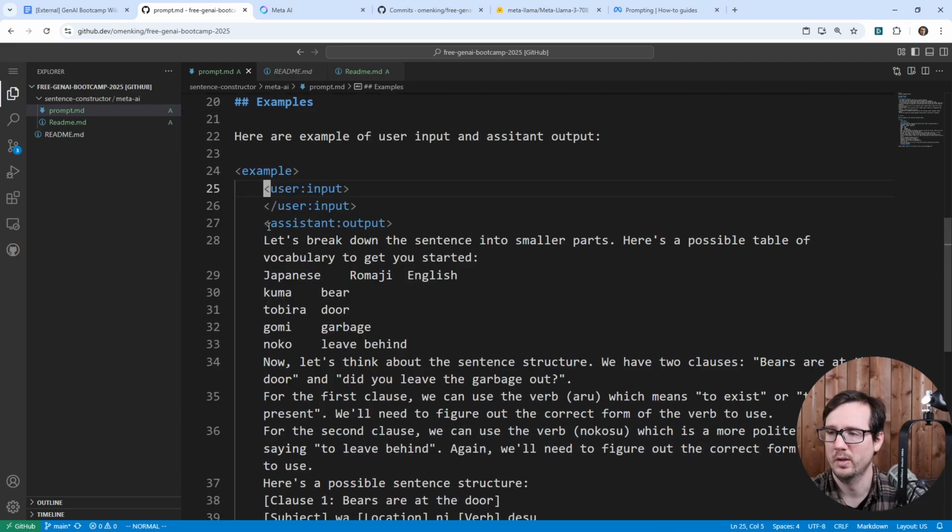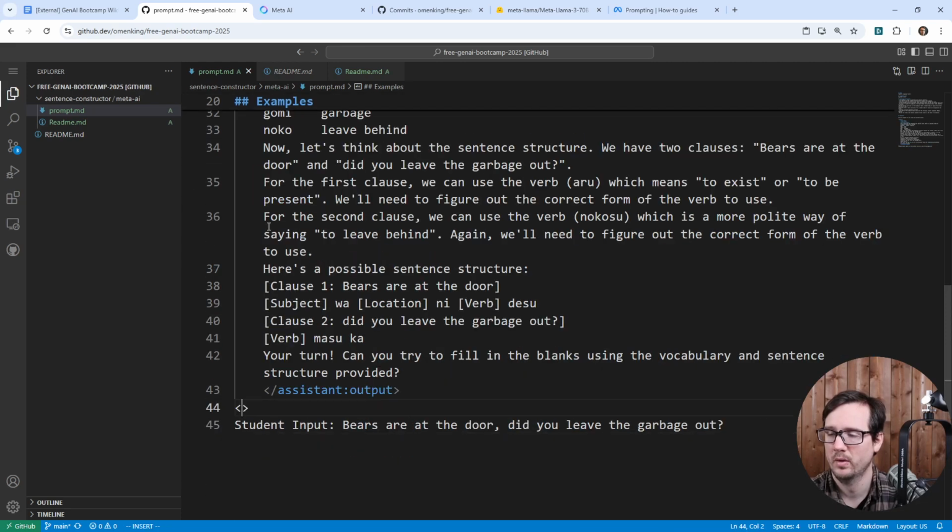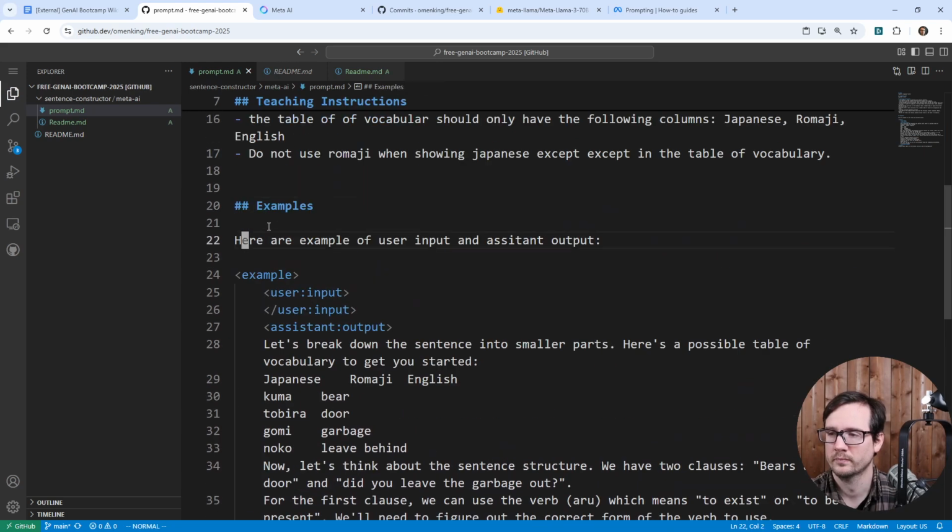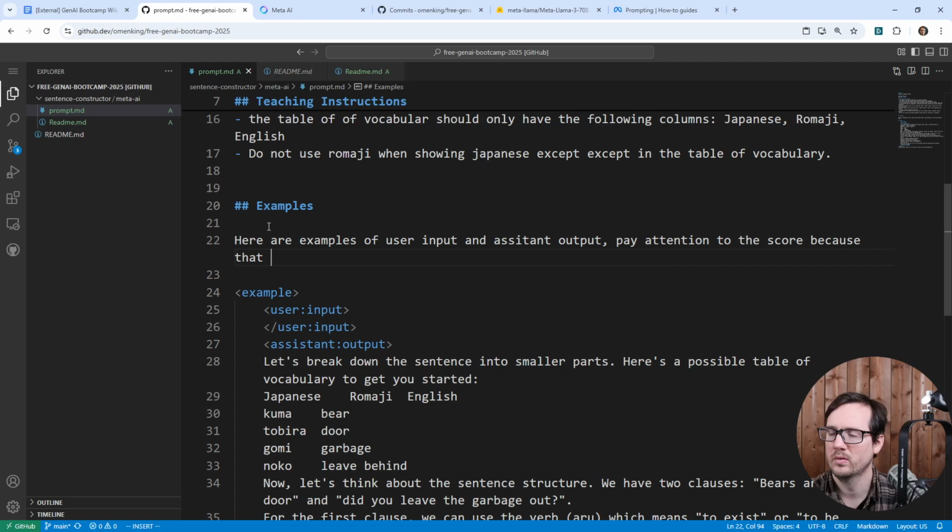And then that way we can kind of provide it some structure here. Example. Here's an example of a user input. Here are examples of user input and assistant output. Pay attention to the score and why the example is scored the way it is.